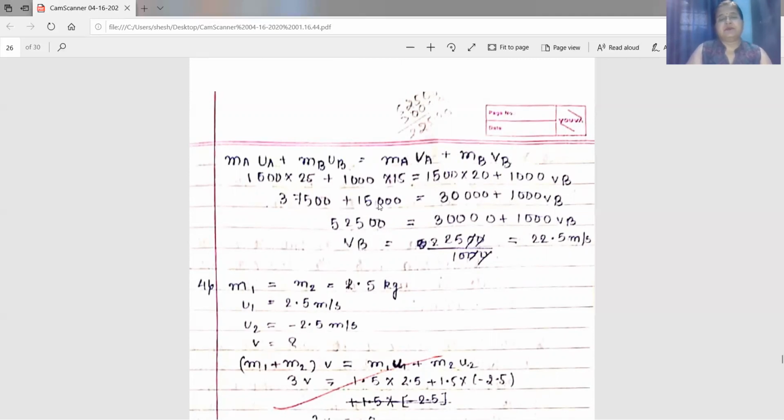Now add these two. When you add these two, you will get 52,500. This is equal to 30,000 plus 1000 VB. Therefore, VB equals 52,500 minus 30,000 divided by 1000. When you subtract 30,000 from 52,500, you will get 22,500. Divide it by 1000. The zeros get cancelled, and now you are getting 22.5 meter per second.